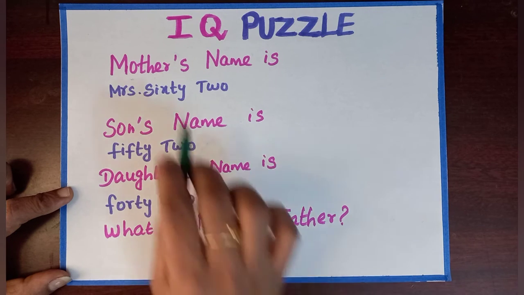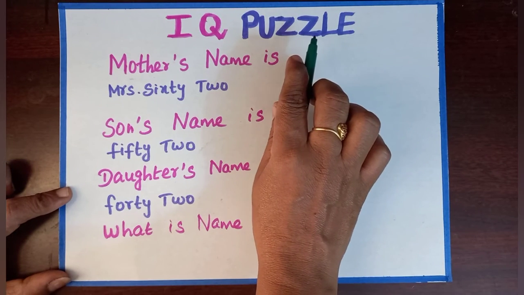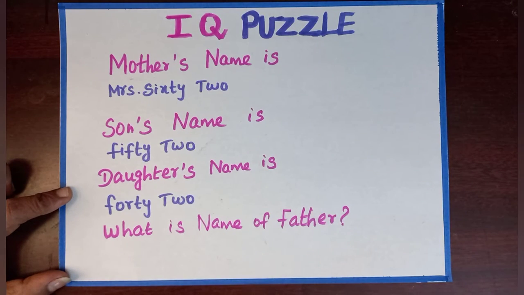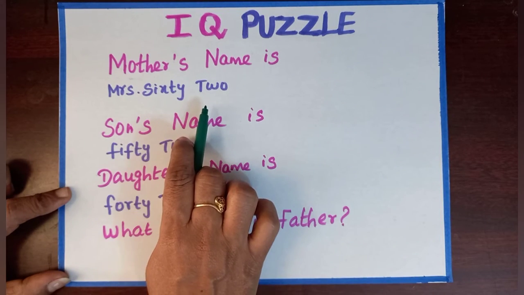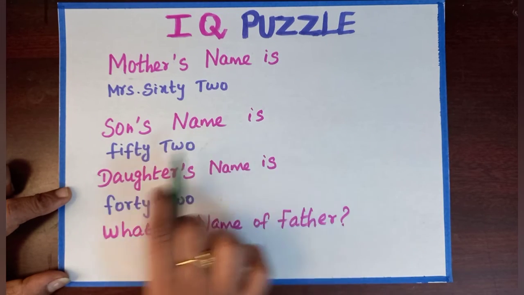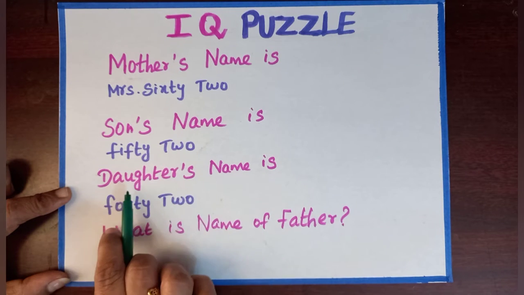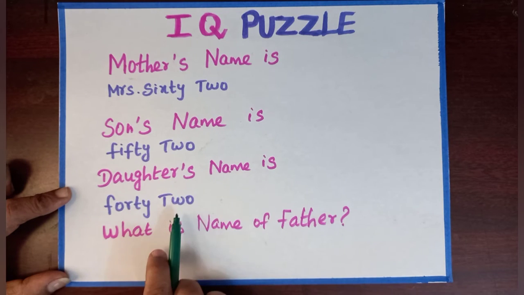Now, we are going to solve an IQ puzzle. Solving this type of IQ questions is very useful for competitive examinations and interviews. Mother's name is Mrs. 62. Son's name is 52. Daughter's name is 42.